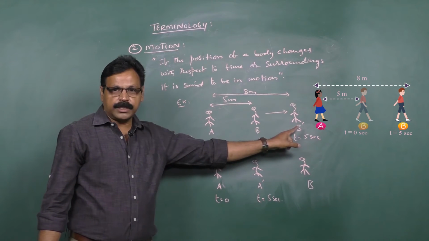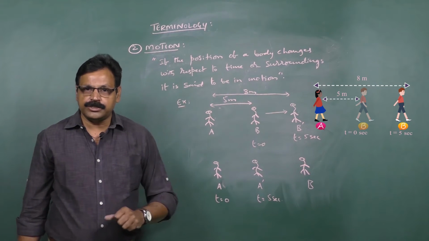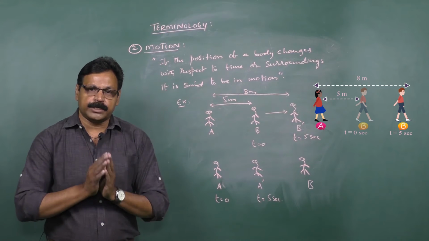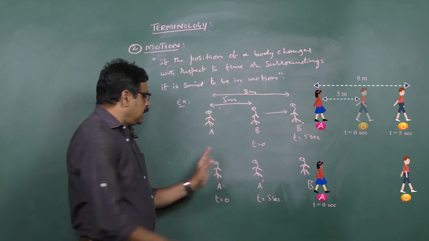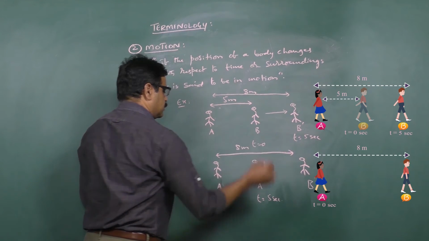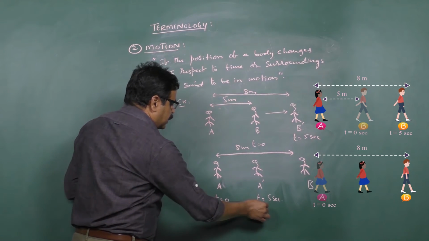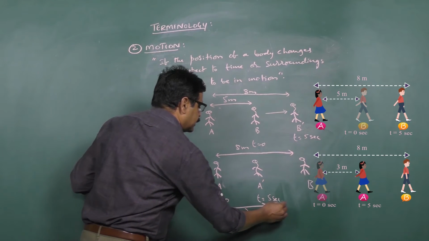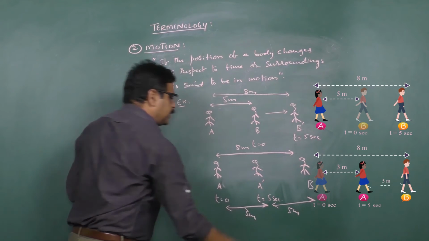B is in motion with respect to A, because as time changes, the position of B is changing. So B is in motion with respect to A. Here in the second case, B is at some 8 meters, let us suppose. Now A is moving. If this person moves by 3 meters, then the next separation would be 5 meters.